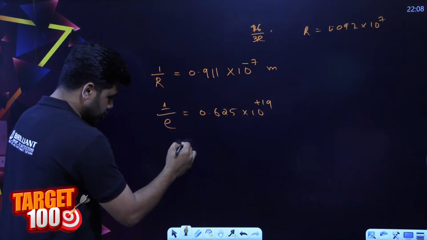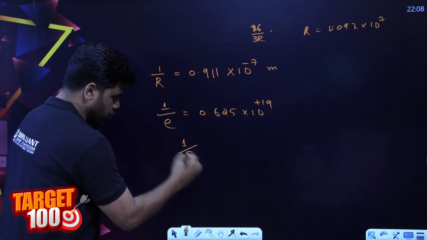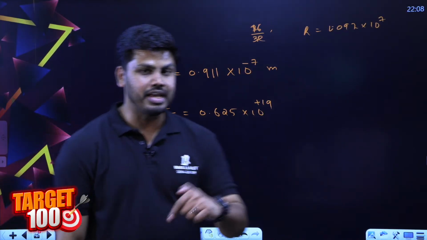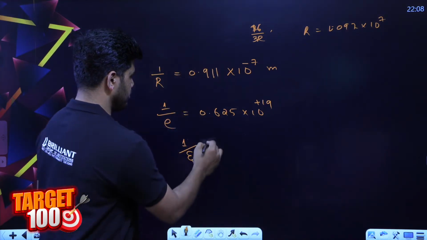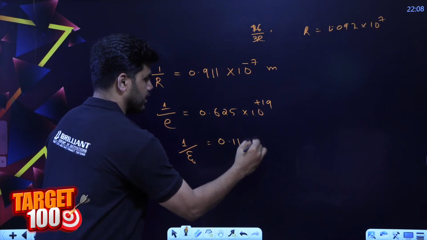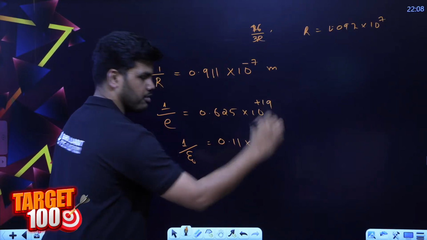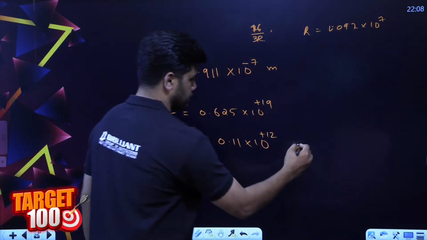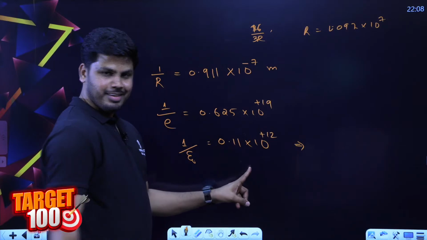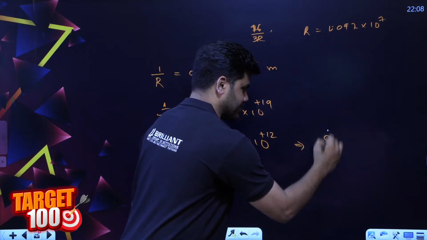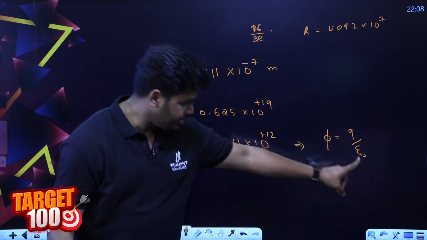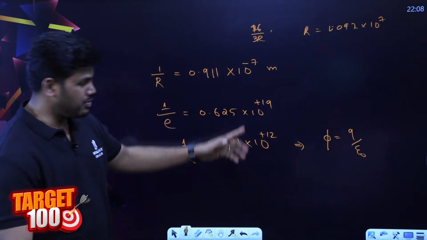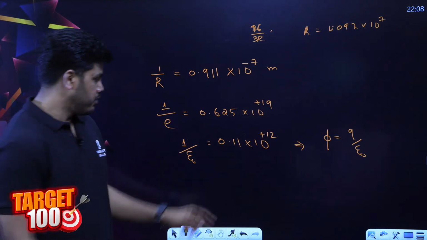In the same way, I told you to remember the epsilon 0 value also, 1 by epsilon 0, 1 by 8.854 into 10 raised to minus 12, it is going to be 0.11 into 10 raised to plus 12. Because in Gauss's theorem we frequently use flux phi is equal to Q by epsilon 0. So most of the time we have to divide with epsilon 0. Instead of dividing with 8.854, we can use this.